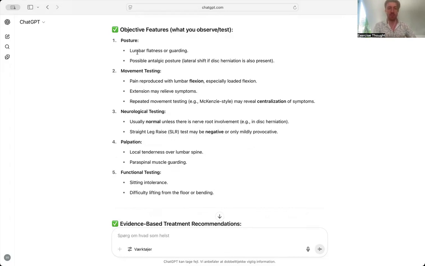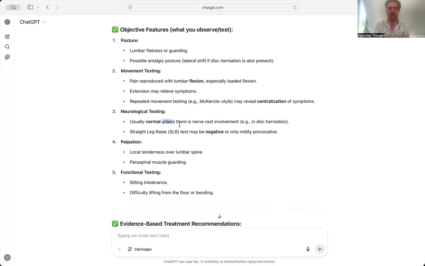Objective features, lumbar flatness or guarding. Yeah, that's pretty common. Pain reproduced with lumbar flexion movements and relief with extension. Yes. Oh, we've even mentioned the Mackenzie style coming out from New Zealand. A physiotherapist by the name of Robert Mackenzie did a lot of research and wrote some good books on the treatment of discogenic back pain.